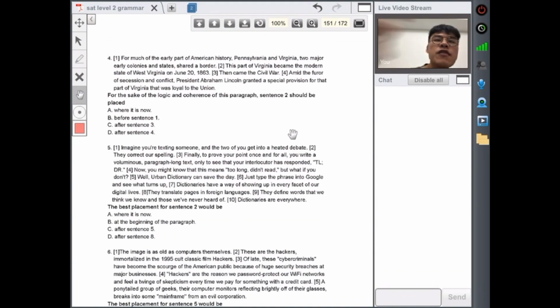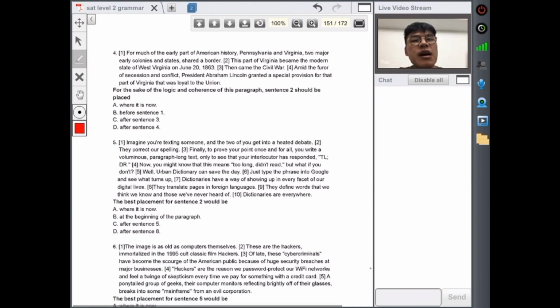And number 4, for the sake of logical coherence in this paragraph, sentence 2 should be place. Okay, this part of Virginia became the modern state of West Virginia on June 20th, 1863. So for much of American history, Pennsylvania and Virginia, 2 major early colony states, share a border. This part of Virginia, that doesn't really make any sense, A cross off. All right, so if this can't be it, this can't be it.